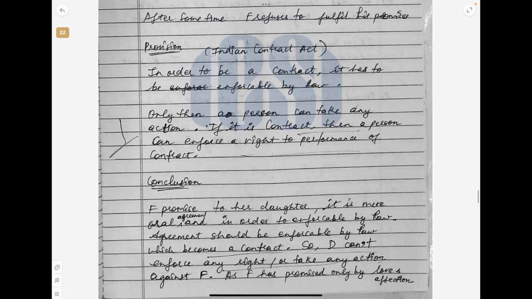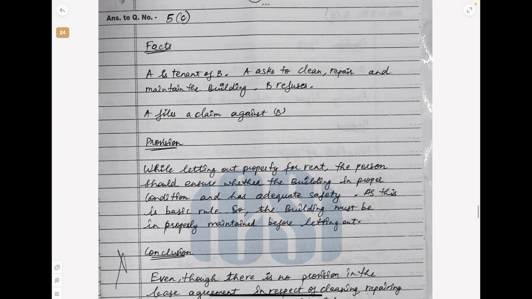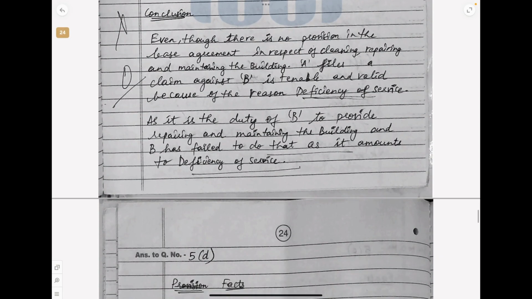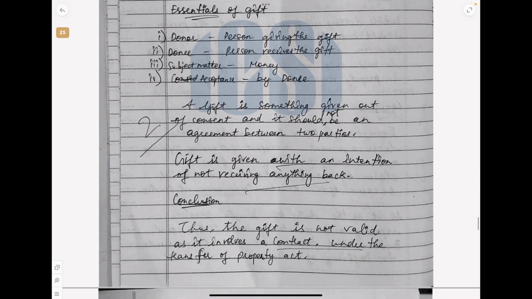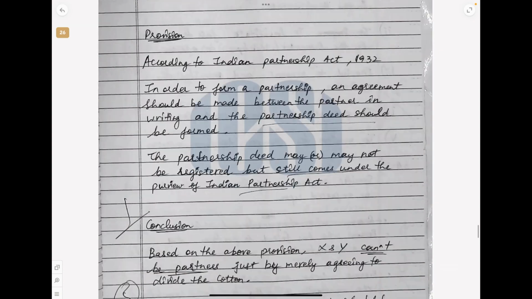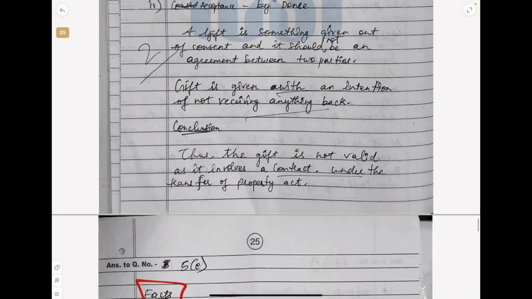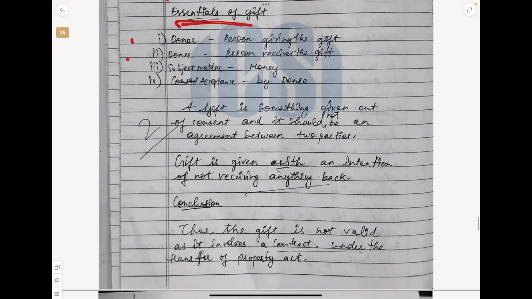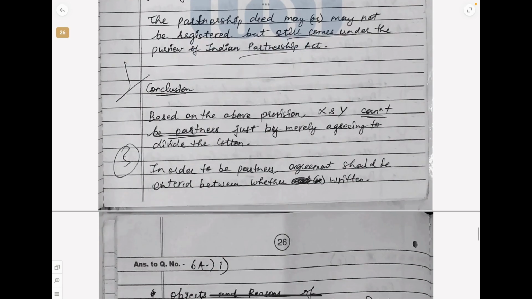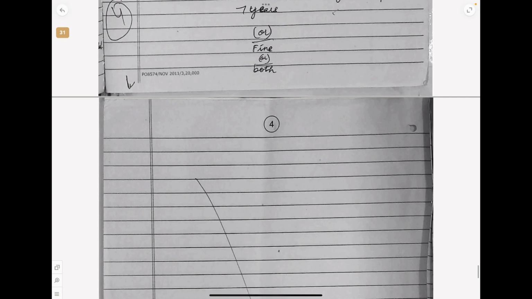See, where you have not written everything, 1 mark is given. Here also 1 mark is given. Yeah. So here 0, because everything was wrong, 0 has been given. Then here 2 marks is given. So like that, when you write it and if you present it properly, like what is the fact, what is the provision, see even here, facts is given, provision is given, essentials of what is that. So they will give you marks. They will give you marks. I know this is a very big subject. And if you observe, the student has done very well in the starting.